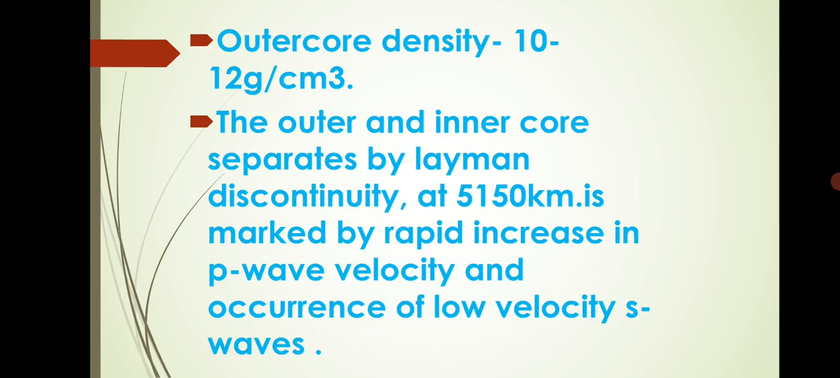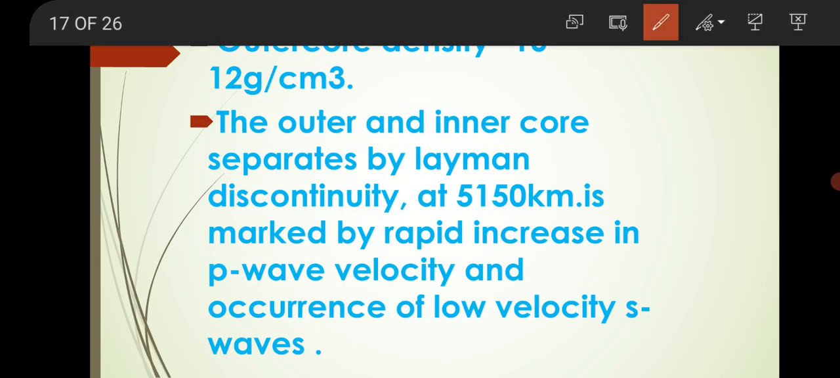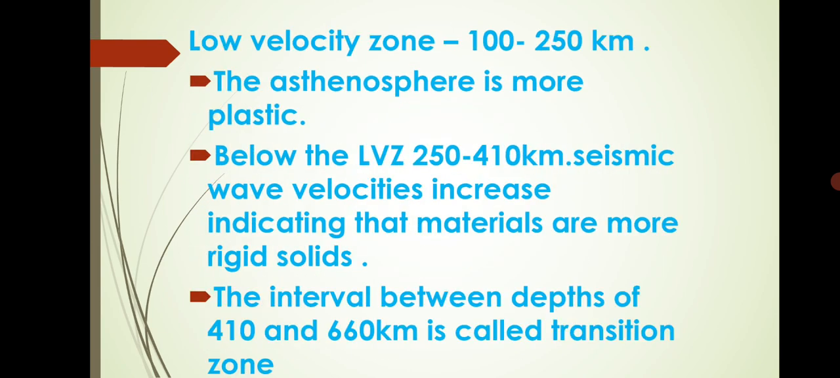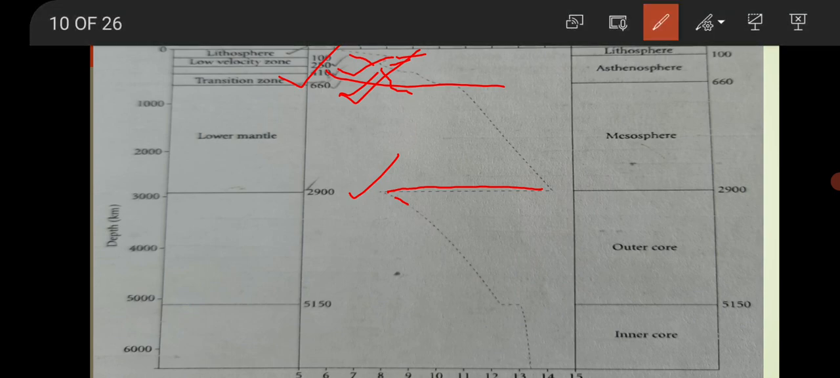Outer core density is 10 to 12 gram per centimeter cube. The outer and inner core are separated by the Lehmann discontinuity at about 5150 kilometers. See here, this is the Lehmann discontinuity. See here, a curve of the P wave velocity.